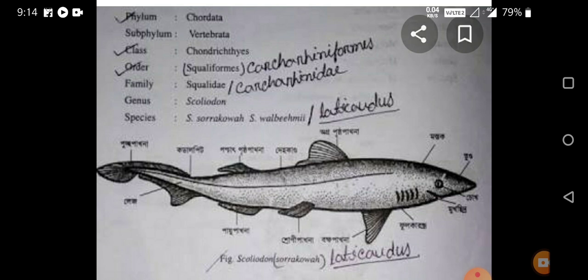These Scoliodon animals are distributed throughout the world. Geographical distribution: it has been recorded from Zanzibar to Ceylon, and from Ceylon to the Indian Ocean up to the Bay of Bengal.